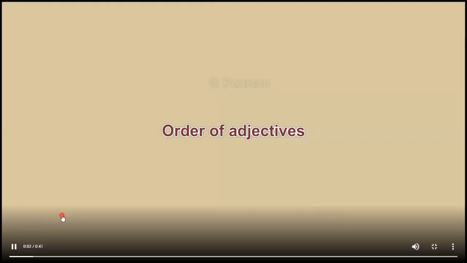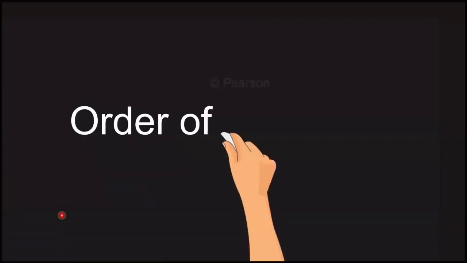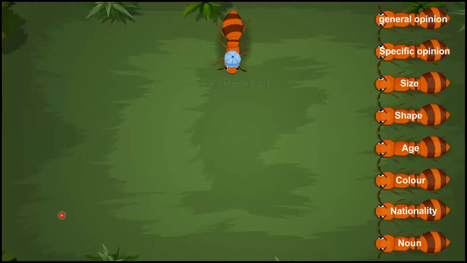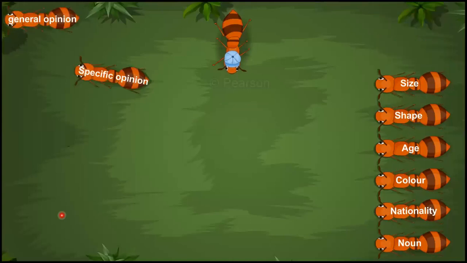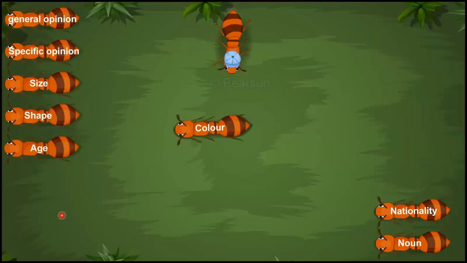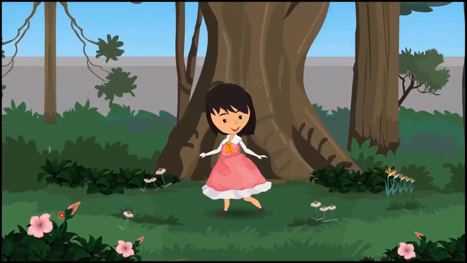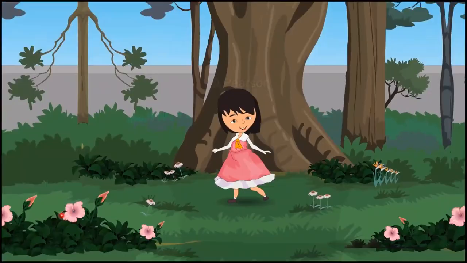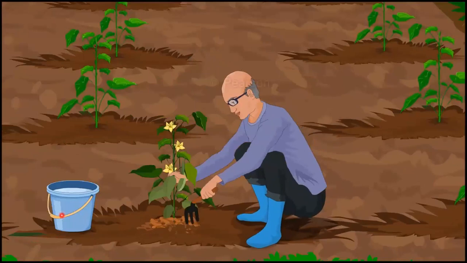Order of adjectives. Multiple adjectives in a sentence, when written with a noun, follow a specific order. General opinion, specific opinion, size, shape, age, color, nationality, noun. I'm wearing a new pink silk gown for my birthday tomorrow. I will plant small yellow lily bulbs in my garden.